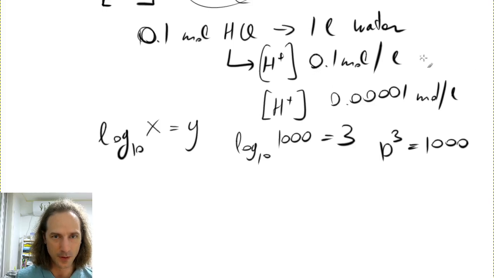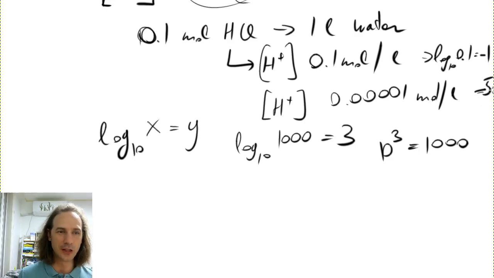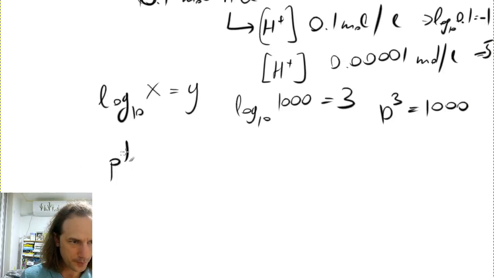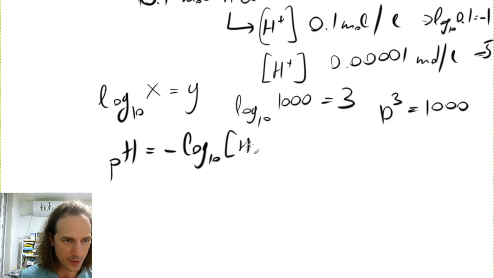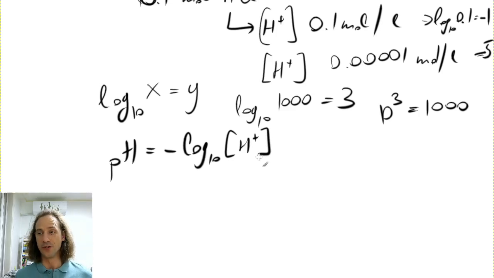For that, the base 10 logarithm is going to be minus 1 because 10 to the power of minus 1 is 0.1. And here we have 5 zeros in total, so this is going to be minus 1, minus 2, minus 3, minus 4, minus 5. The logarithm will be minus 5, but we don't want to deal with negative numbers. So we define pH as the minus log 10 of the hydrogen ion concentration.